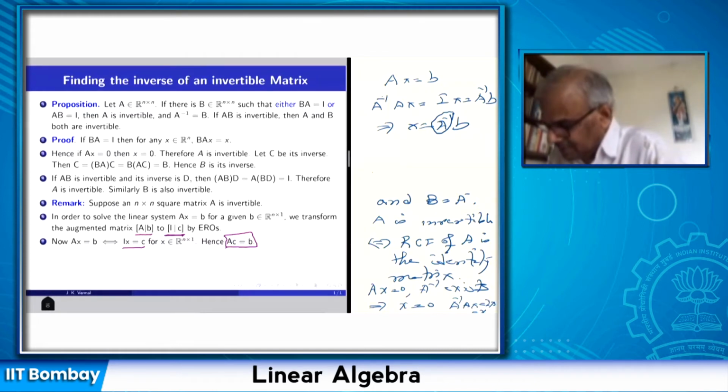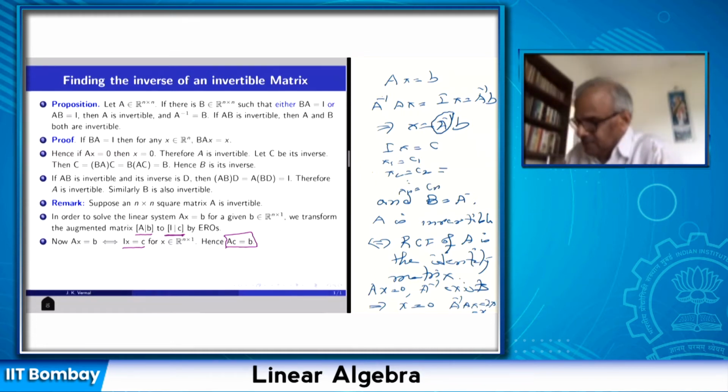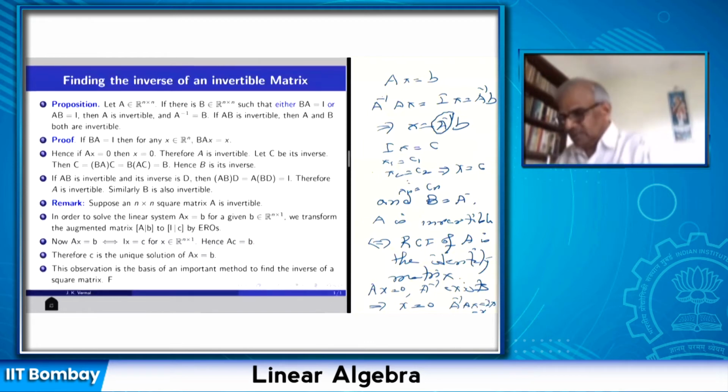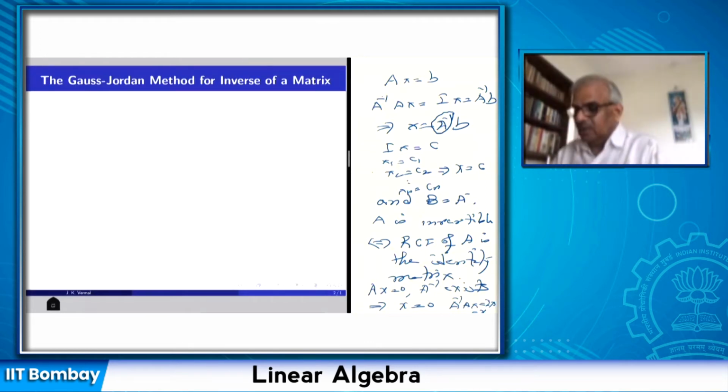Okay, because Ix equal to C, if you write down the system of equations corresponding to Ix equal to C, it is just saying that x1 equal to c1, x2 equal to c2, and xn equal to cn, and therefore x equal to c. So therefore c becomes the solution of the inhomogeneous system of linear equations. Okay, and it is a unique solution. So this observation is the basis of an important method to find the inverse of a square matrix, and this is called the Gauss-Jordan method of inverse of a matrix.